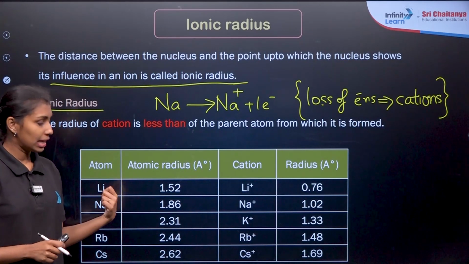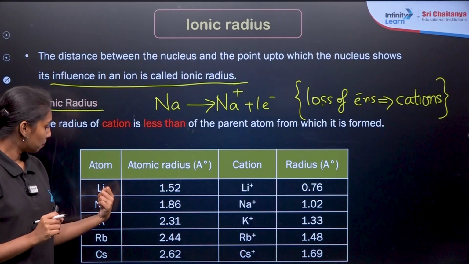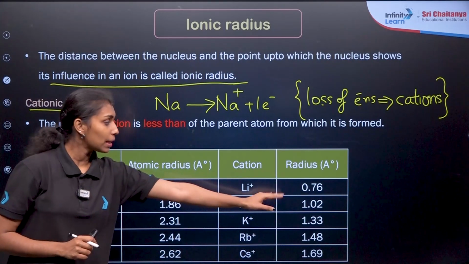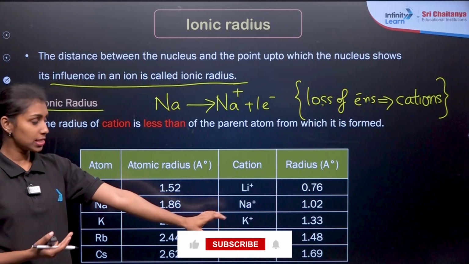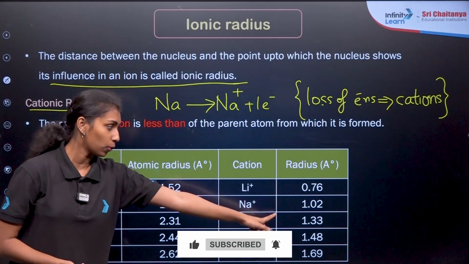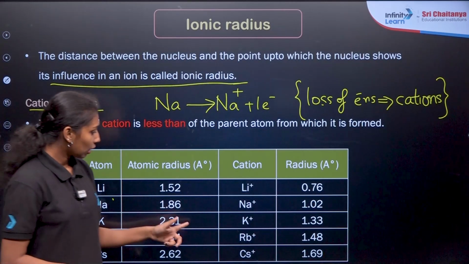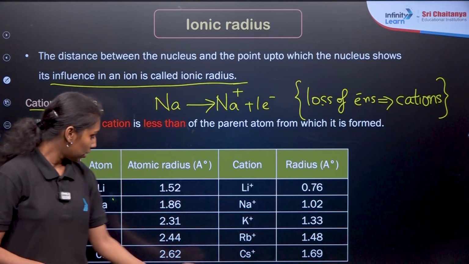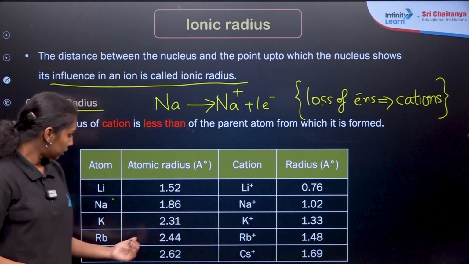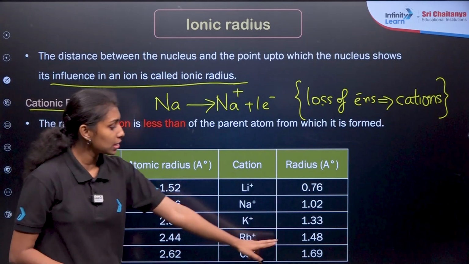So what are you observing here in this box? If I take the lithium parent atom, it has the atomic radius 1.52. Then what about the case of Li plus? It is 0.76, right? Then for sodium, it is 1.86. Sodium plus, it is 1.02. Potassium 2.31. Potassium plus, it is 1.33. Then rubidium 2.44, but the cation is 1.48. Then for cesium 2.62 and cesium plus it is 1.69.